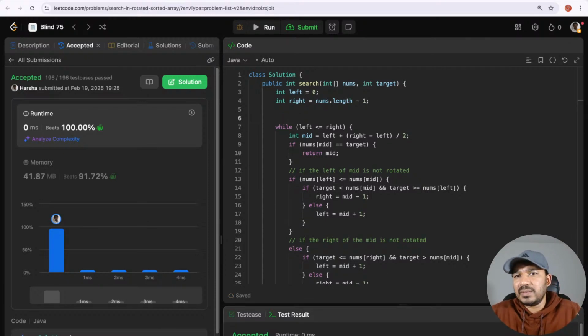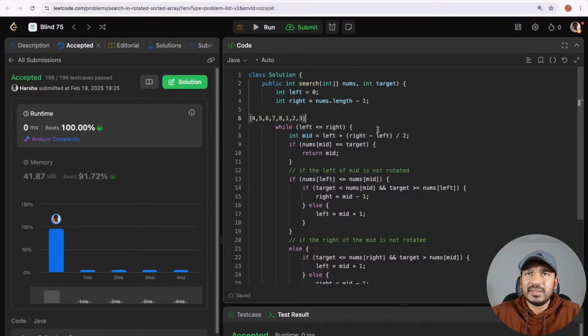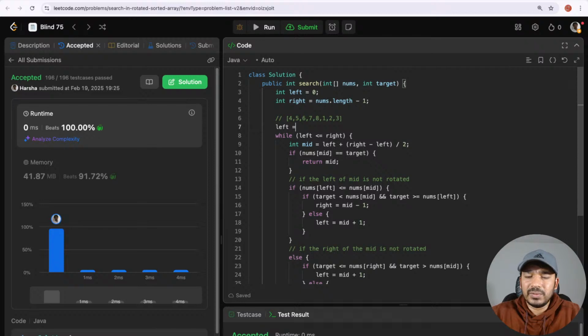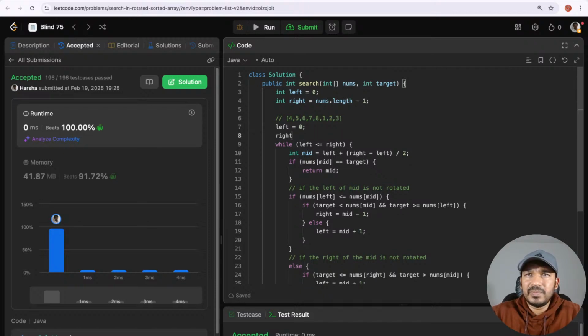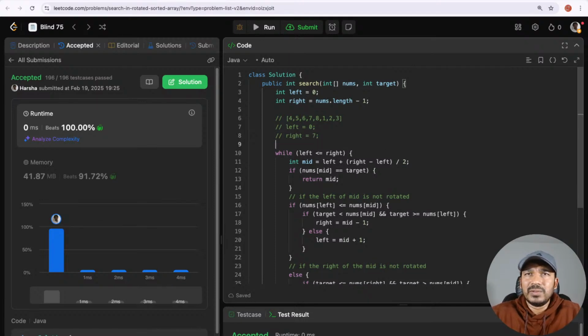I'm considering this example. Let's take left is equal to 0 and right is equal to, we have initialized left as 0 and right as nums.length minus 1. So nums.length is 8, minus 1 is 7. Okay, now mid is equal to,